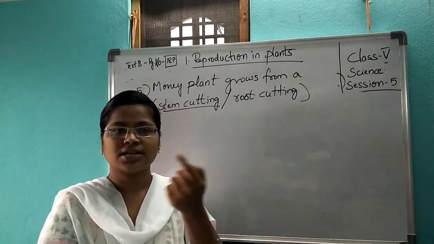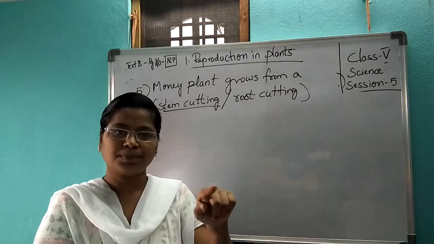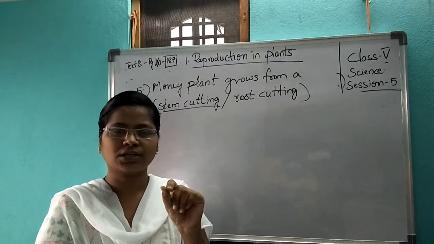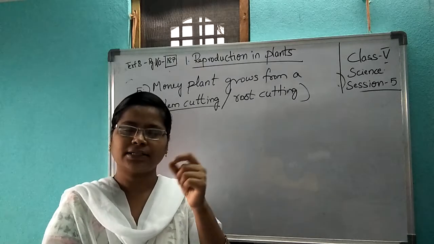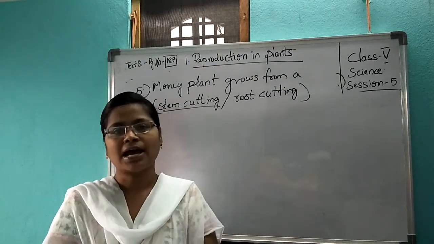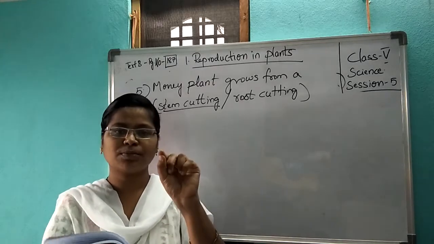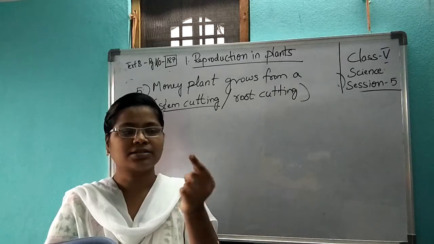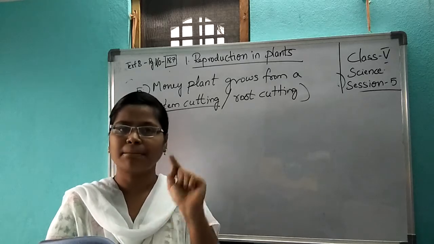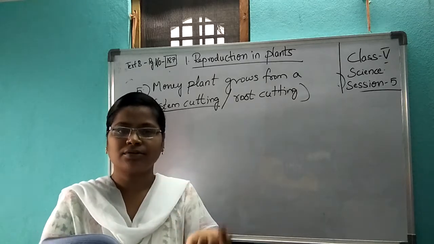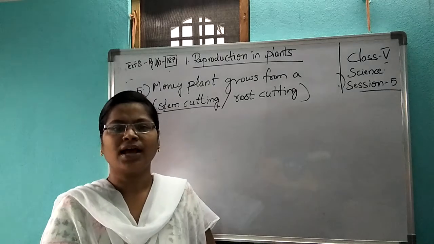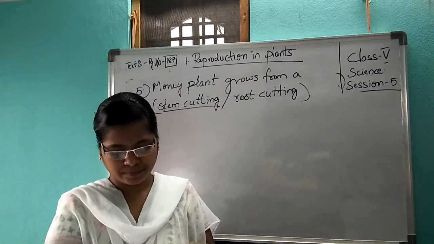Ginger also, you cut into pieces, but not wherever you want. You will get a bud. At the bud place, you have to cut it and place it in the soil. If you cut small pieces, you will not get it. A piece with a bud, this much. You have to sow it in the soil and you will get a new plant.